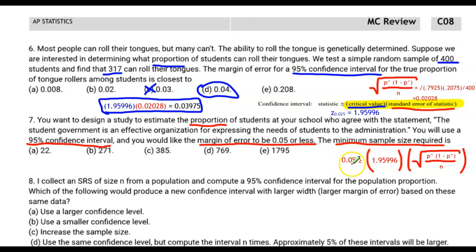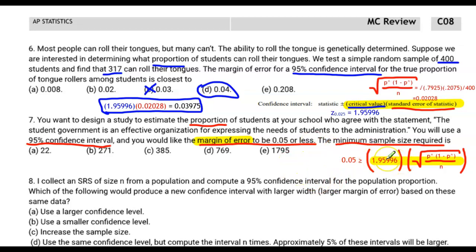Now here's the formula that you have to write out, just as a quick explanation. That 0.05 has the greater than or equal to symbol attached to it, and here's why. We want the margin of error, this whole entire thing, to be 0.05, that's the equal part, or less. So we want this side to be less than this side. That's why we're using the greater than or equal to symbol. Every time you write an inequality, you should think to yourself, which side is okay to be bigger and which side is okay to be smaller? We want this side to be smaller than 0.05, so the Pac-Man eats the larger number.